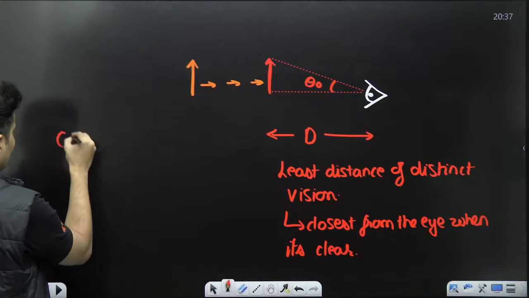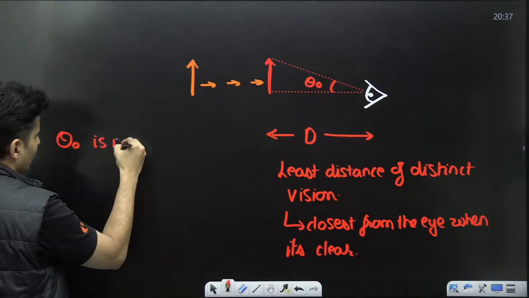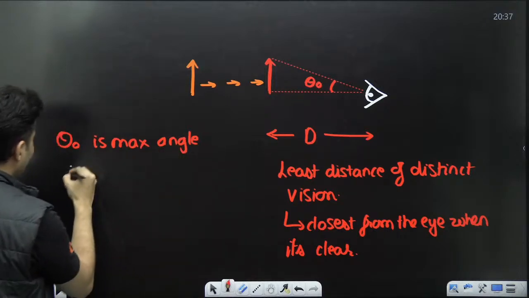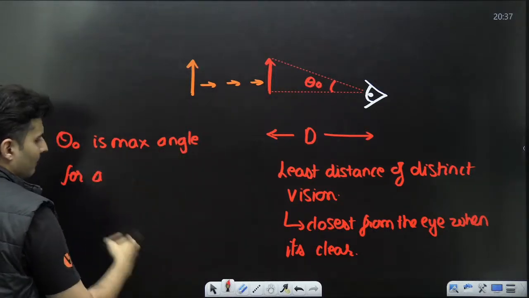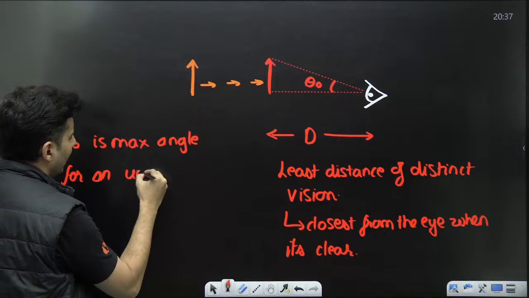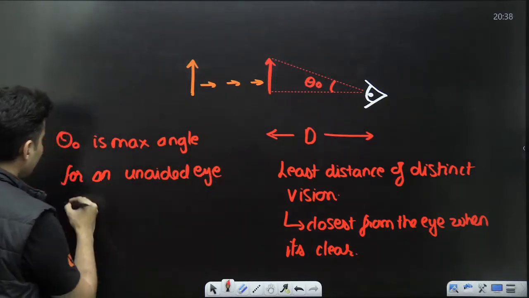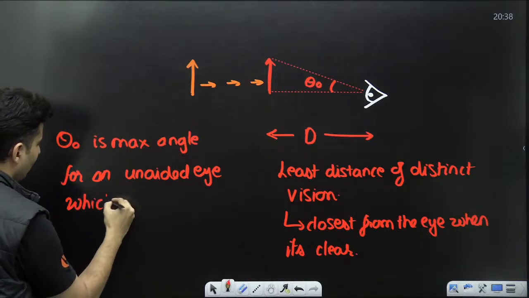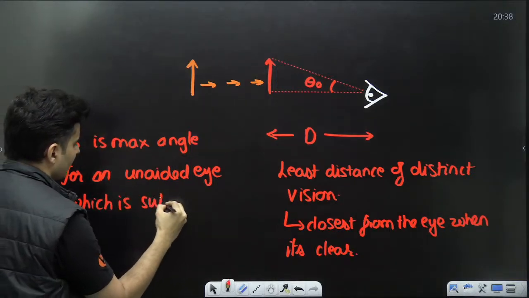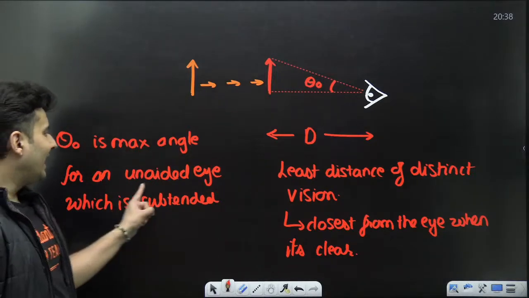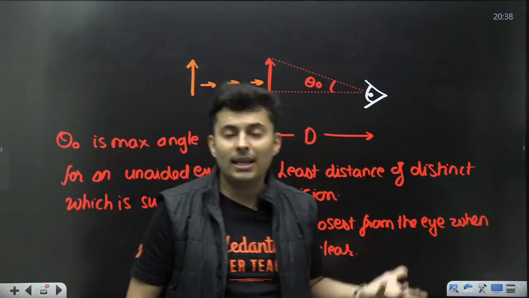So I can say theta naught is the maximum angle for an unaided eye, which is subtended. Unaided means you are not taking help.